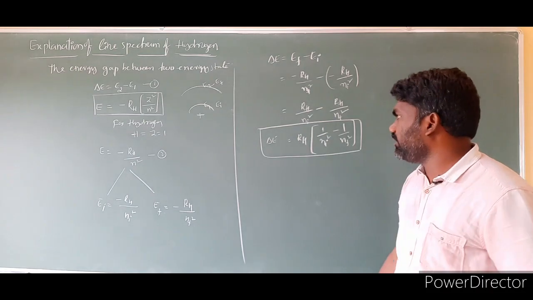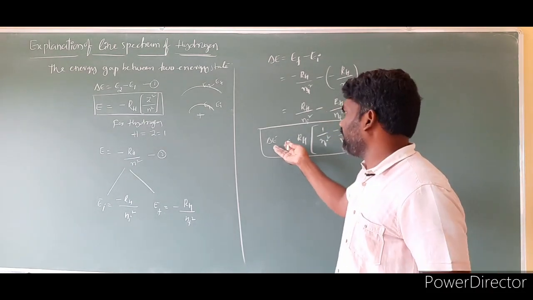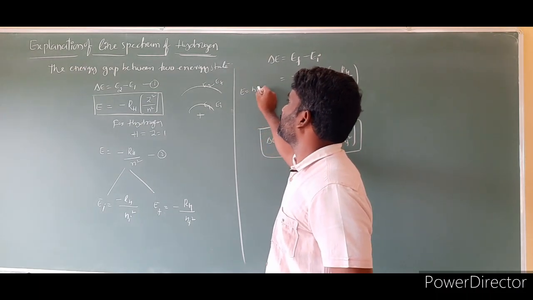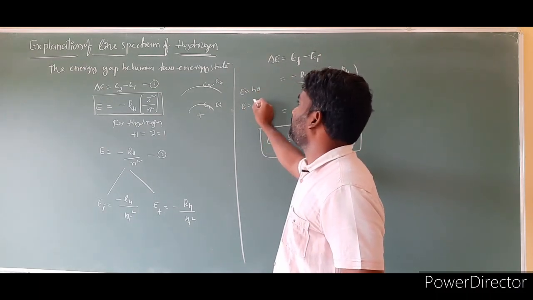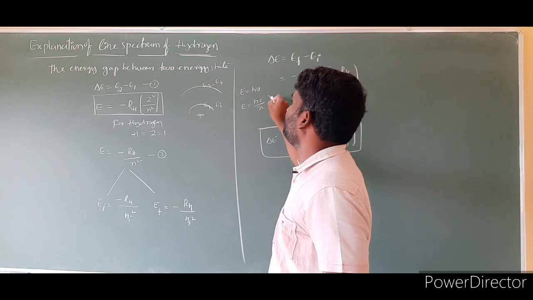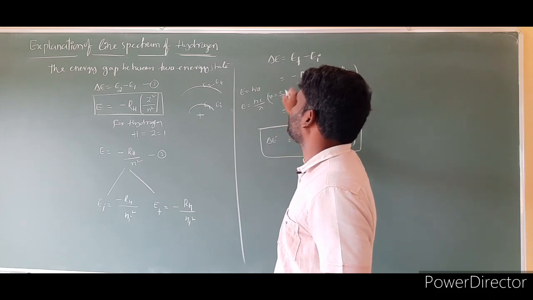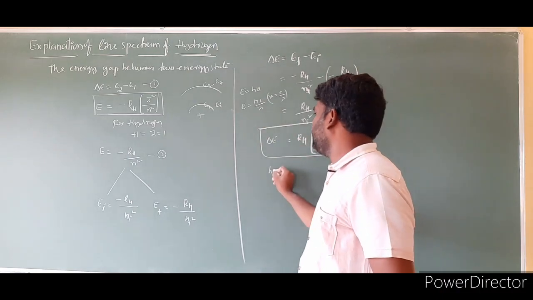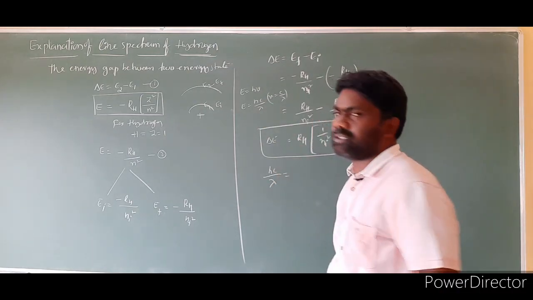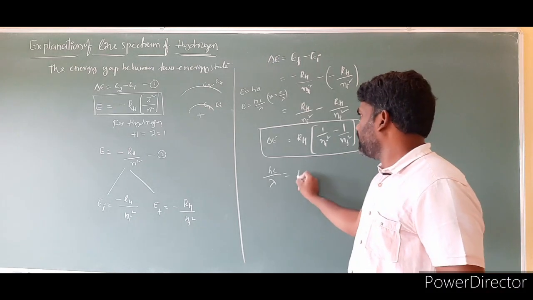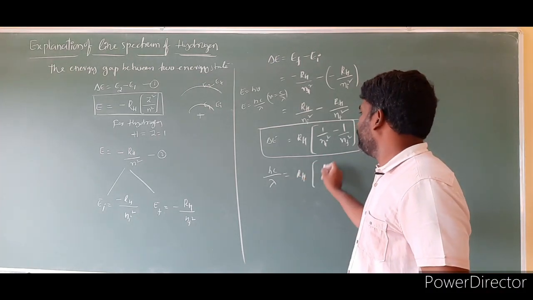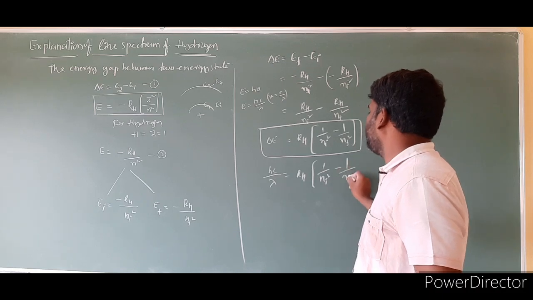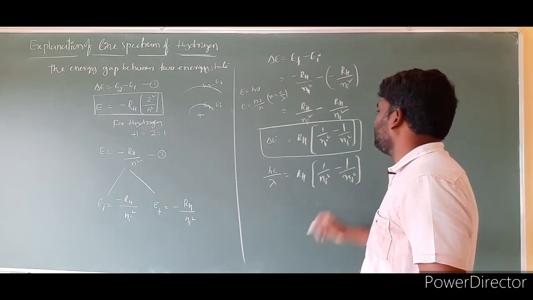We know very well that according to Planck's quantum theory, delta E is equal to h nu, and nu is equal to c by lambda. So h c by lambda; nu is equal to c by lambda, I substitute here. Then we will get h c by lambda is equal to RH into 1 by ni square minus 1 by nf square, isn't it?